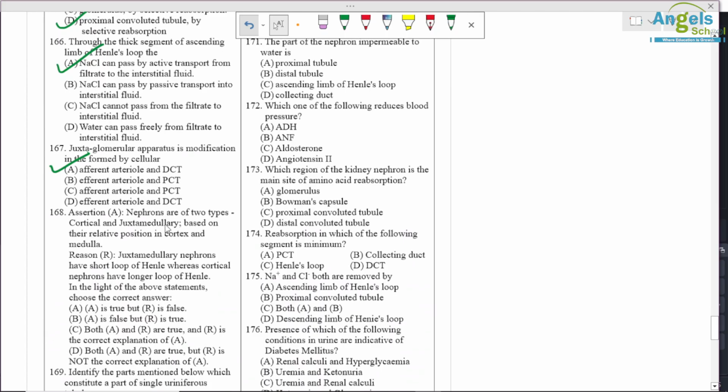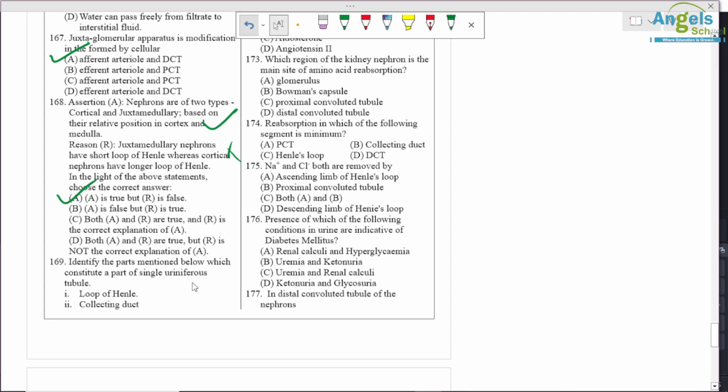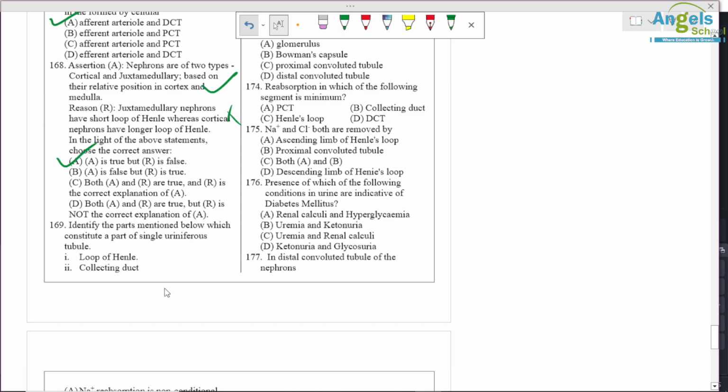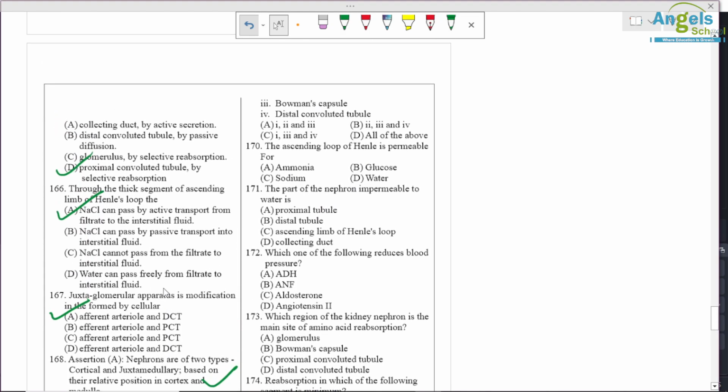168. Nephrons are of two types, cortical and juxtamedullary, based on their position in the cortex and medulla, true statement. And juxtamedullary nephrons have a short loop of Henle, whereas cortical nephrons have a longer loop of Henle. So statement A is correct, but the reason is false. So answer is A. Identify the parts mentioned below which continue as part of a single uriniferous tubule. Okay, so the collecting duct is never part of a single uriniferous tubule, so option C is correct.